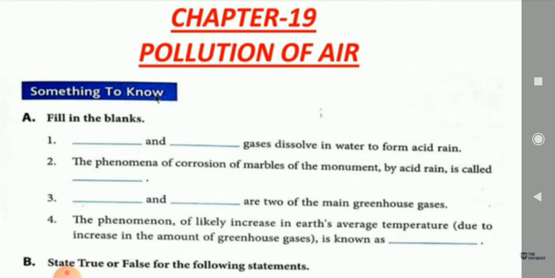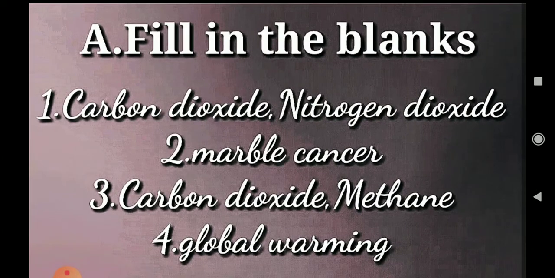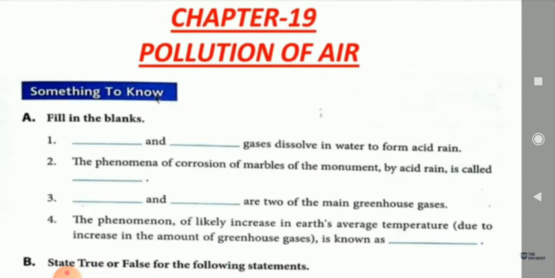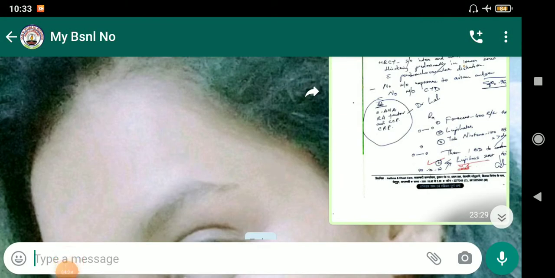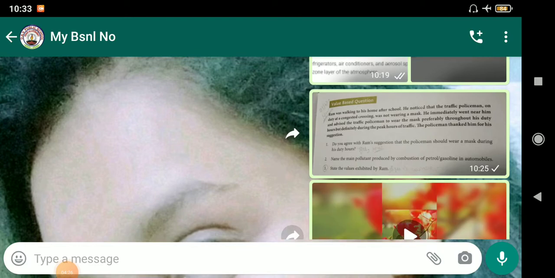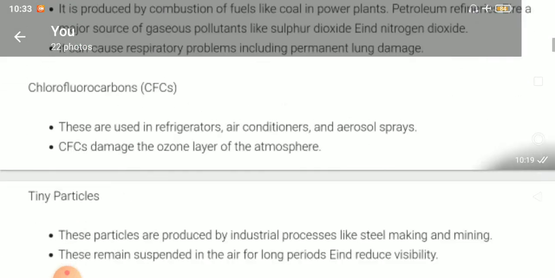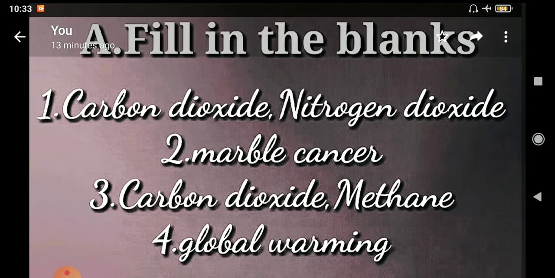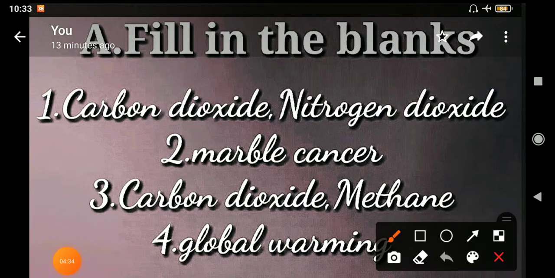The first question is, blank and blank dissolve in water to form acid rain. तो जैसे भी मैंने डिस्कस किया, तो मैंने कहा कि सल्फर डाइऑक्साइड और नाइट्रोजन डाइऑक्साइड. So the first answer will be carbon dioxide, nitrogen dioxide, and there will be SO2 also. This will be better if we write, okay, so it will be better if we write first, में कार्बन डाइऑक्साइड की जगह आप यहाँ पे सल्फर डाइऑक्साइड कर लोगे तो that will be better.